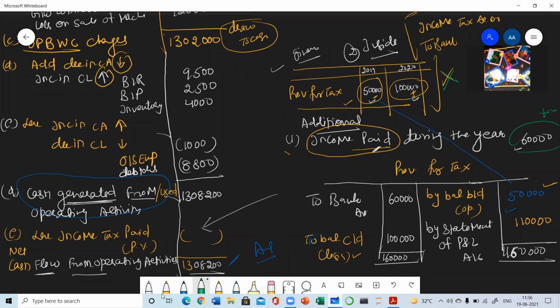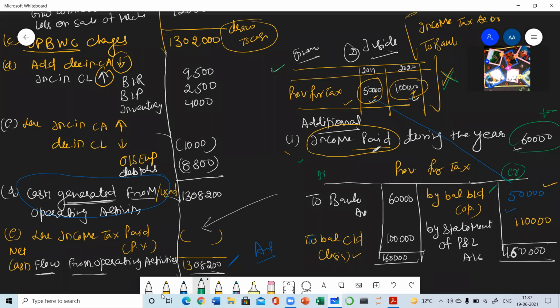3 types of information can be given in regard to provision for tax. So you have to be very cautious while doing the question. If a combination of these is given, meaning it is given in the balance sheet as well as in the additional information, then you need to prepare the provision for tax account. First of all, both the balances will be written. This balance will come on the credit side. Why? As it is a liability. This balance is the closing balance, so it will come on the debit side.